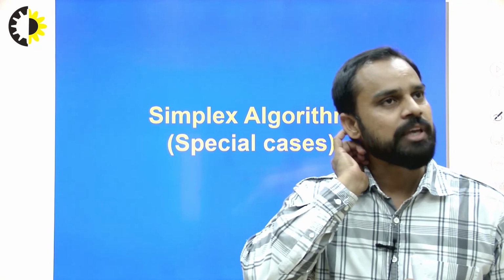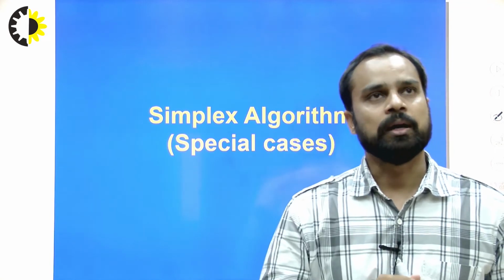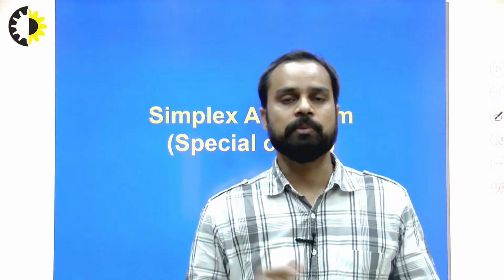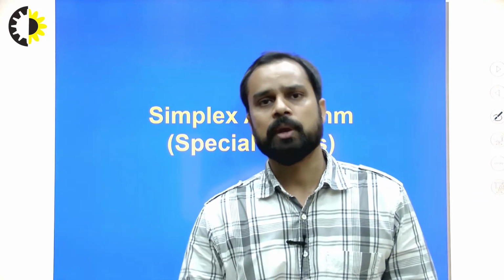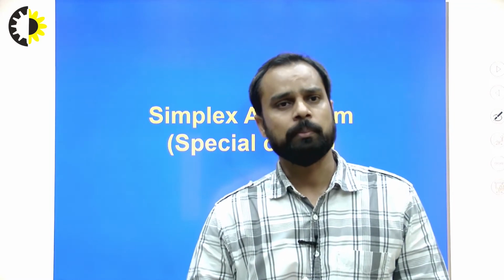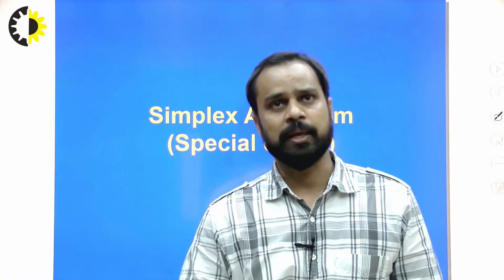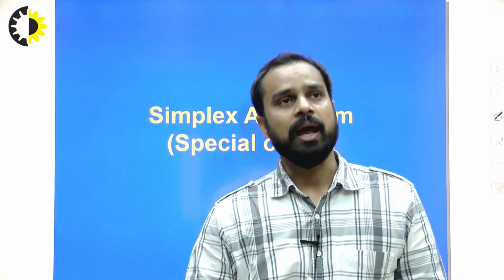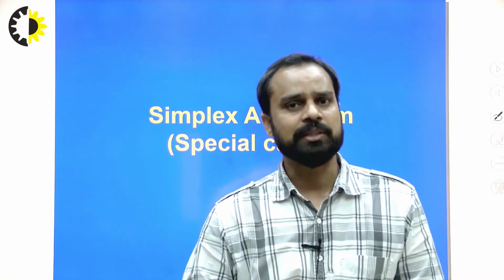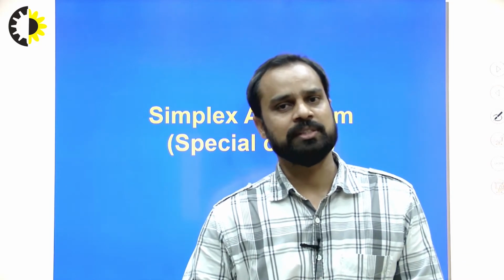Just like we have seen in the graphical method, there are different aspects of a solution. The solution may be unique, there may be multiple optimal solutions, the solution may be unbounded, and there is also a possibility that no solution exists. We saw this for the graphical method, and in the same way we can understand it for the simplex algorithm.